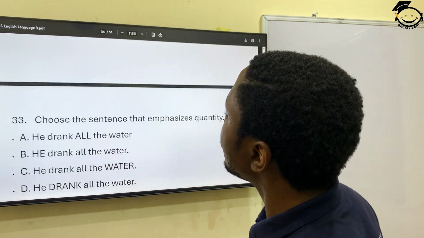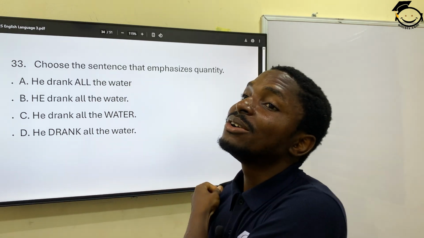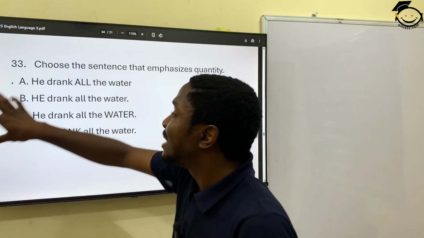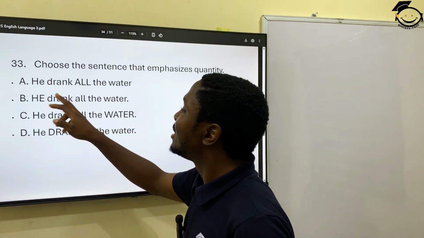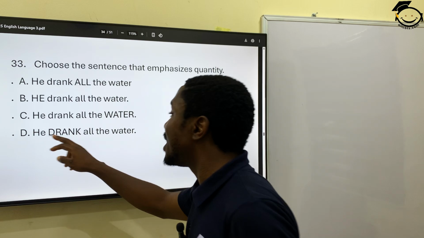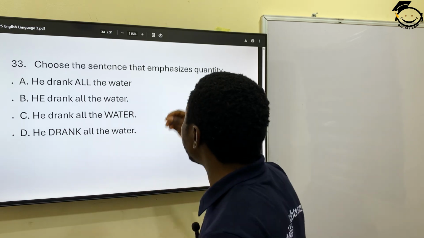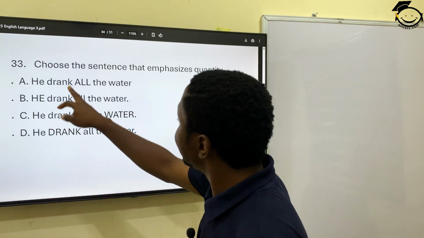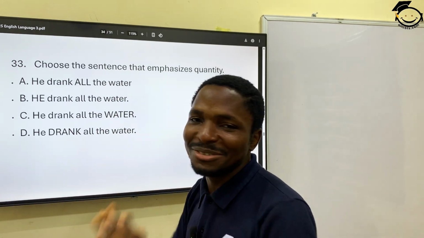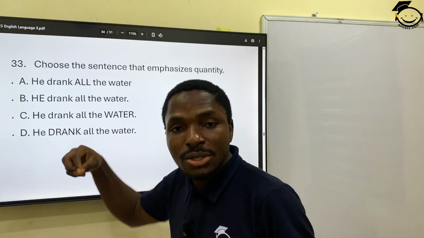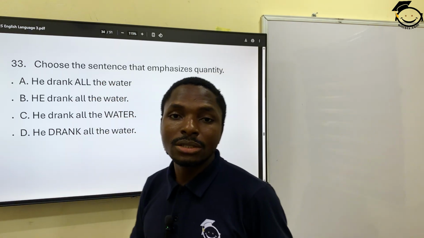33. Choose the sentence that emphasizes quantity. Okay, that tells us that it emphasizes quantity in the sentence. He drank all the water. He drank. This one emphasizes the action of drinking. But which one emphasizes the volume of the water? A. It tells us that there was nothing left. He drank it. So it emphasizes the volume, the quantity of the water. He drank all of it, all the water. So A would be the correct option.